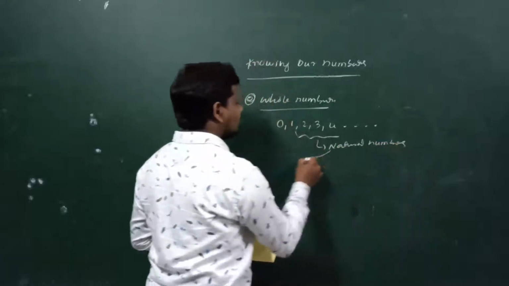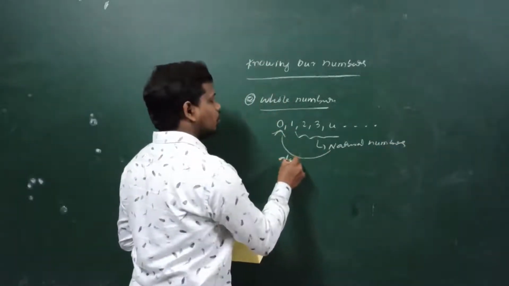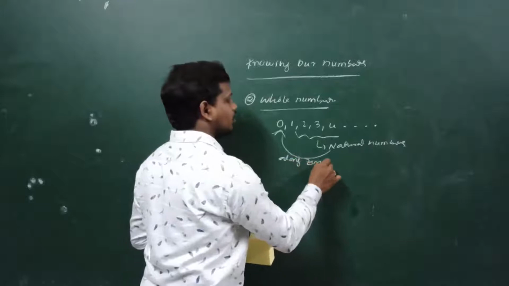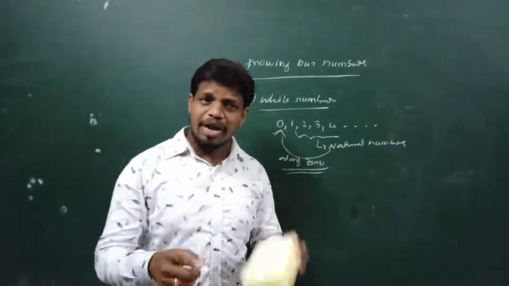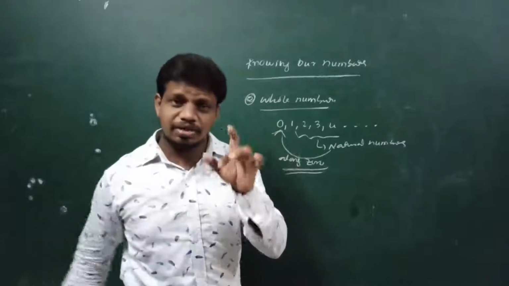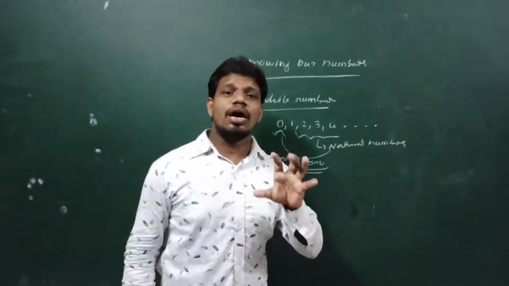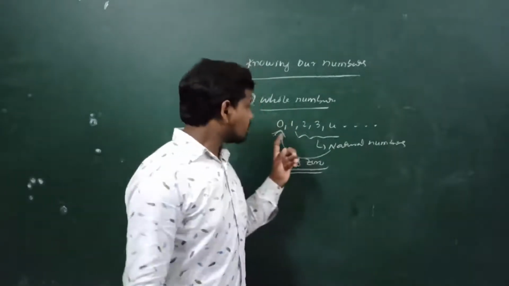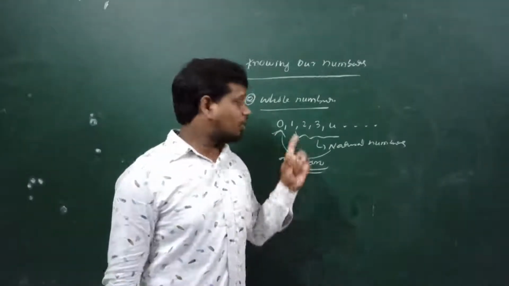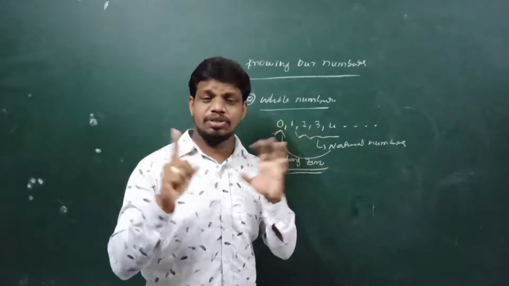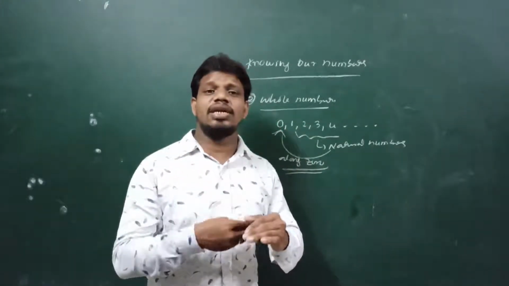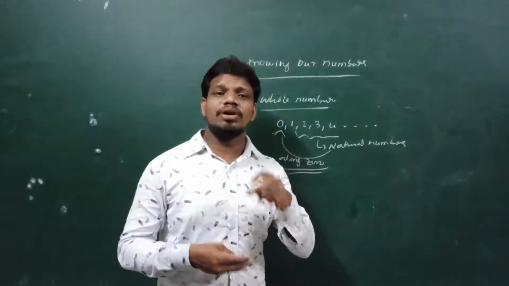So natural numbers along with 0 are known as whole numbers. Whole number starts from 0. Natural number starts from 1. So that is the difference between the natural number as well as whole number.